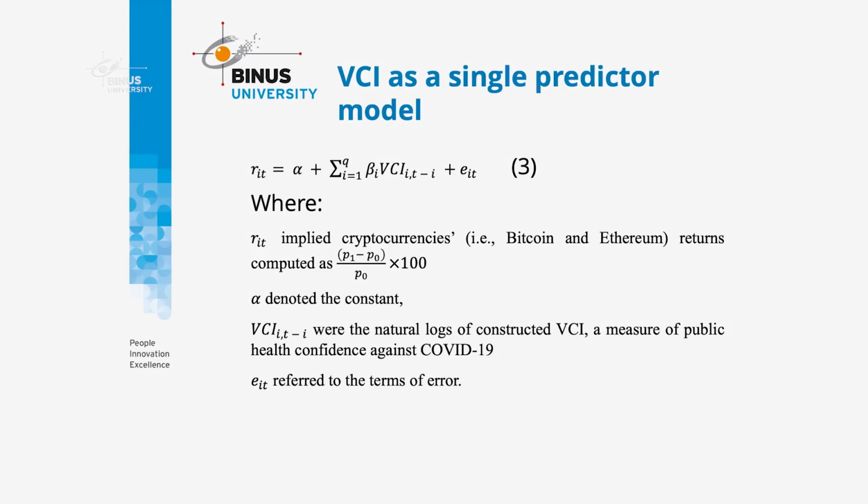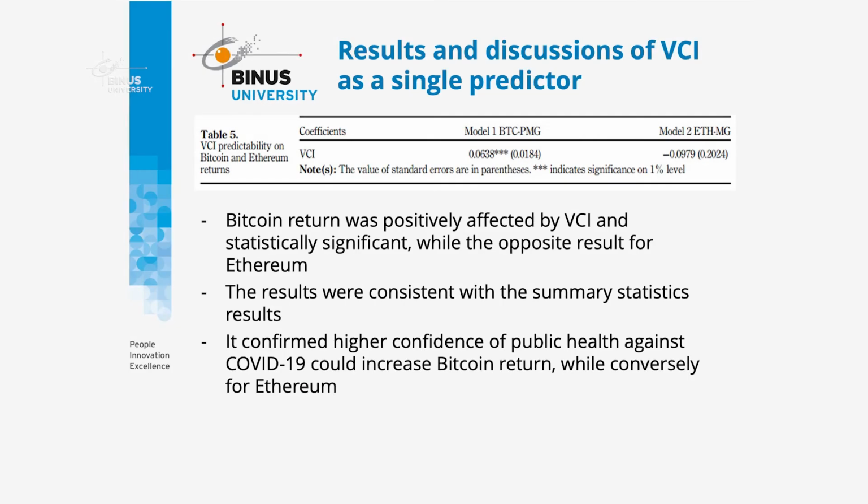So here is the model for VCI as a single predictor. We still applied the panel ARDL. And then here are the results and discussions of VCI. For Bitcoin, we use the PMG estimations, and for the second model, Ethereum, we applied the MG estimations.